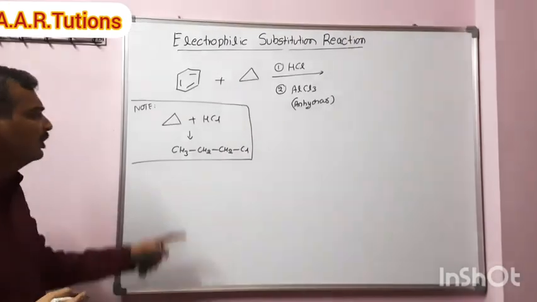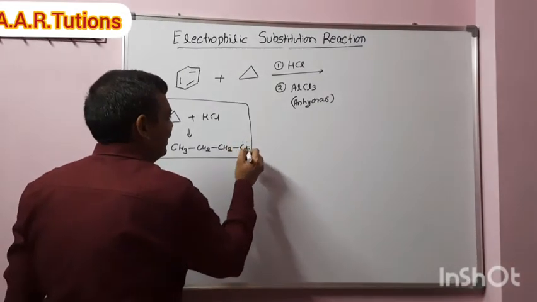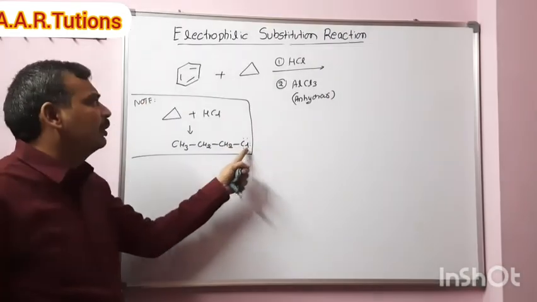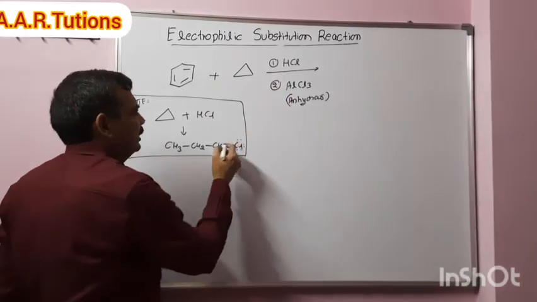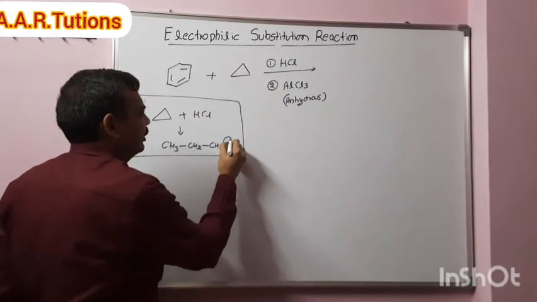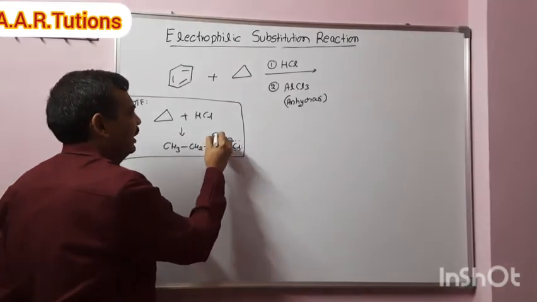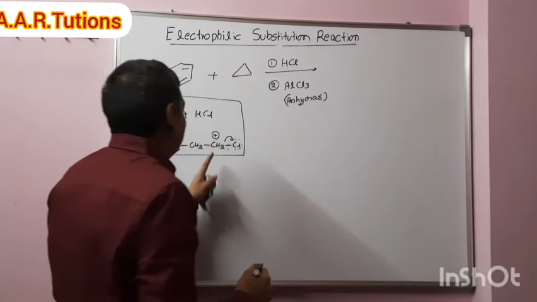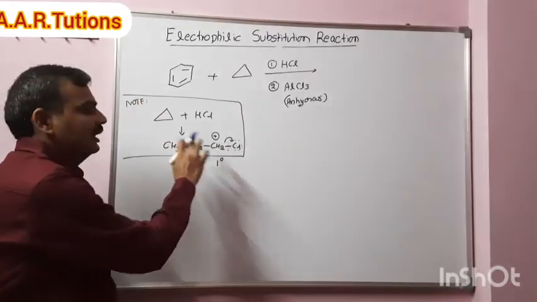After that, this will react with AlCl3. It forms a coordinate complex with AlCl3. This bond becomes strong, this bond becomes weak, and a shift of electrons takes place towards chlorine. As a result, we get a carbocation. This is a primary carbocation and it will undergo rearrangement. A 1,2 hydride shift will take place.